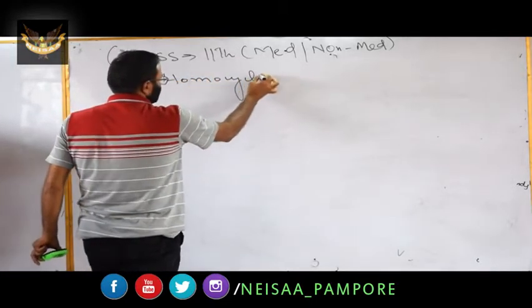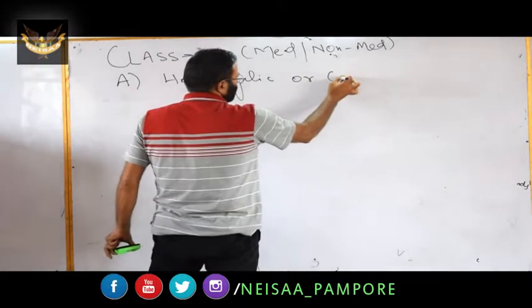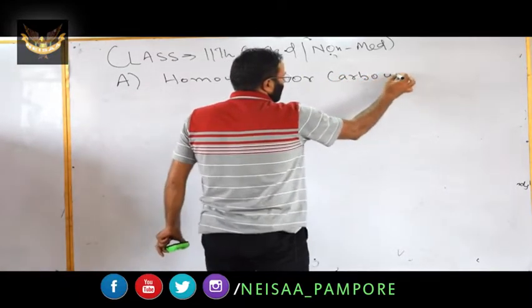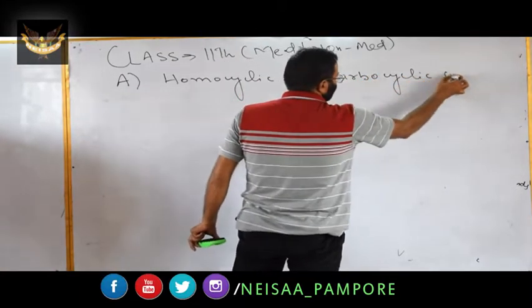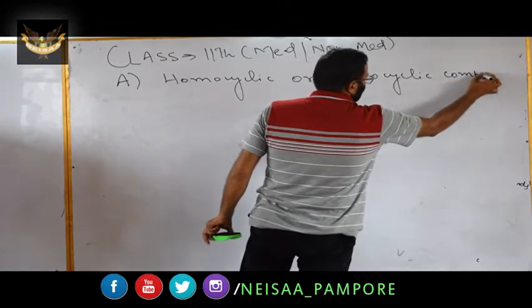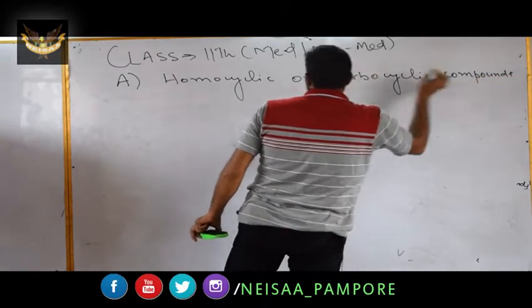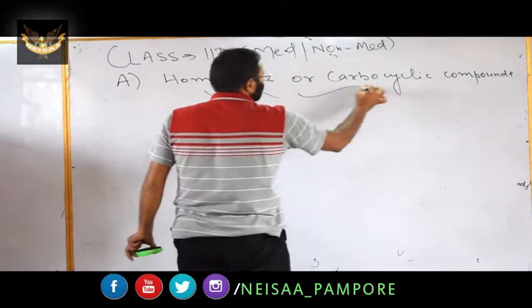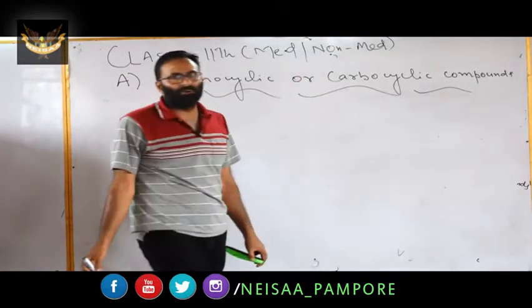Homocyclic, or you can say carbocyclic compounds. It is clear from the name.